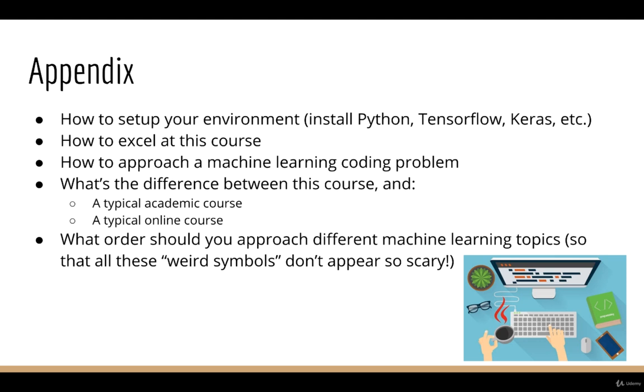For example, if you need help with how to get started coding a machine learning script and what its structure should look like. Or if you want to understand the difference between this course and a typical academic course or a typical online course. Or if you want to know what path you should take to get really good at deep learning without going crazy trying to figure out all the weird math symbols, then this section is for you.